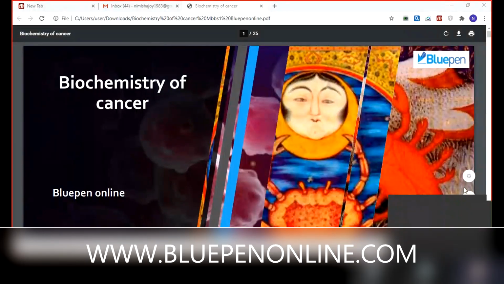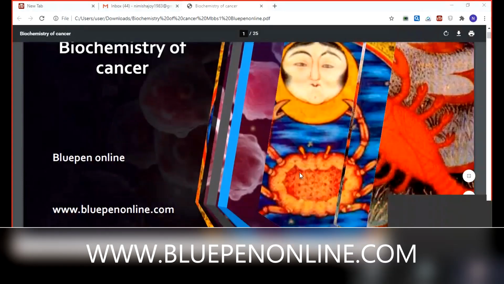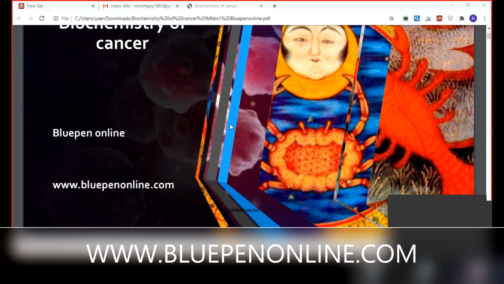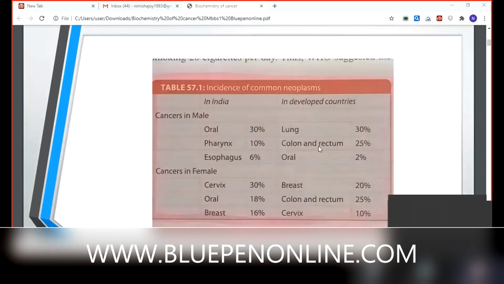Okay, so can we start? Cancer, you can see from this picture, it is related to what? What is meant by cancer? What's the word meaning of cancer? Zodiac sign. Yeah, okay. That means before entering into that definition, which are the common cancers? Which are the normally common cancers present? Can you name it?